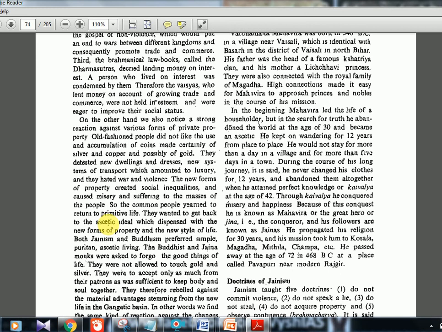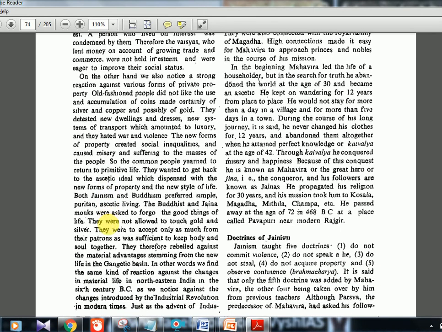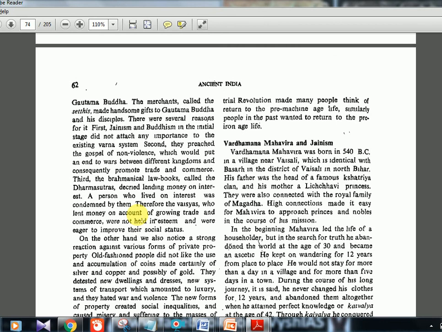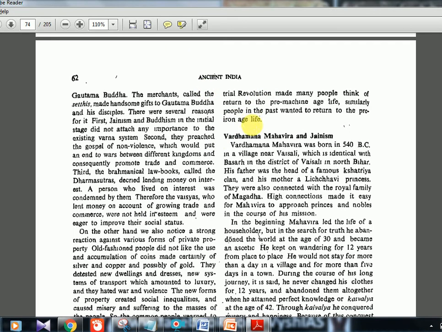Then again, there is not much important here, that's why I'm not reading. New forms of social inequalities, property-based misery and suffering, people were all having problems. It's again comparing with the Industrial Revolution, where something came and destroyed everything, so people wanted to go back to the pre-industrial level. Even now with climate change we say we have to go back to the pre-industrial level. In the same way, these people wanted to go back to the pre-Iron Age life. That is the whole gist of this entire paragraph. I'm not reading it out. There's nothing relevant for prelims.